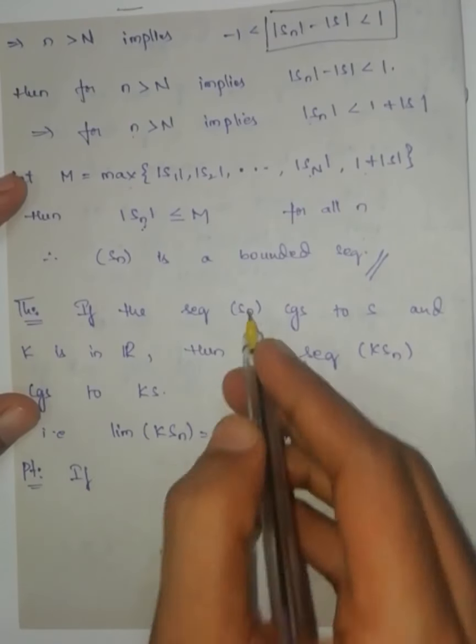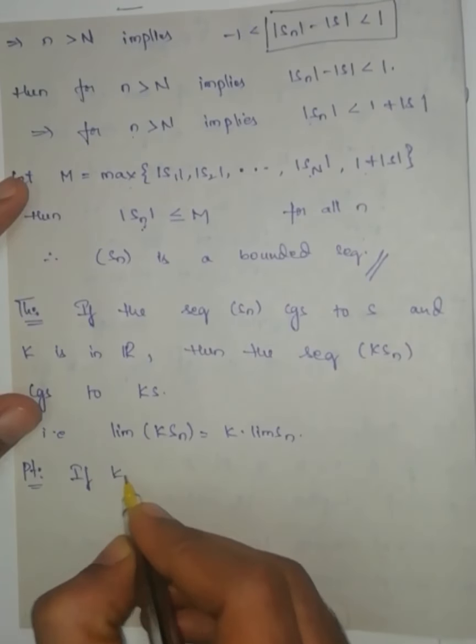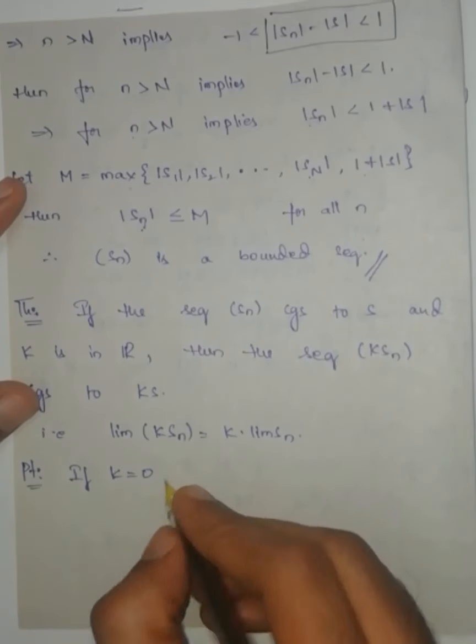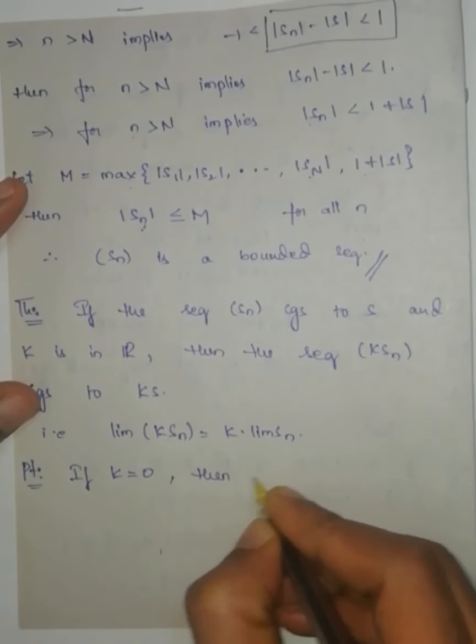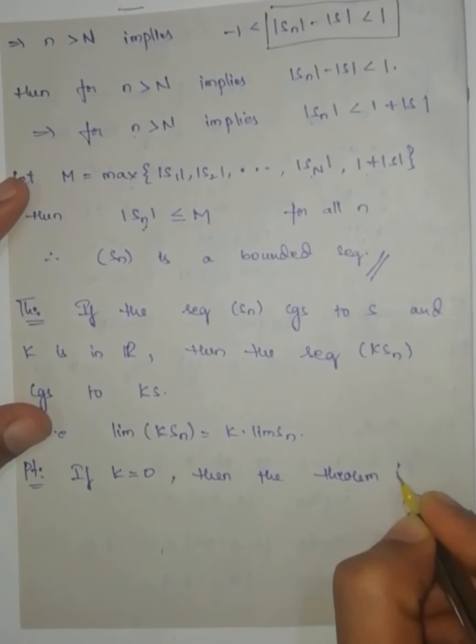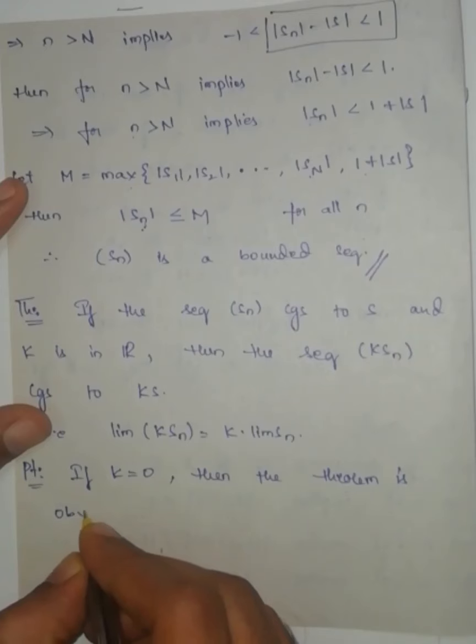I don't know the K value, maybe K is 0, maybe K is not equal to 0. If K is equal to 0, then 0 into anything will be 0. Limit of 0 is 0. 0 into anything is 0. Therefore LHS equals RHS. Then the theorem is obvious.